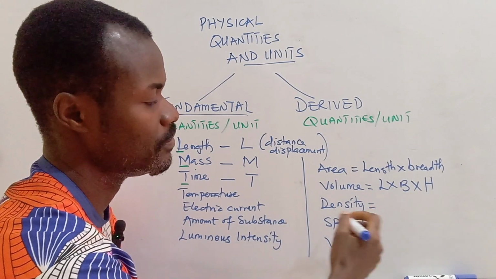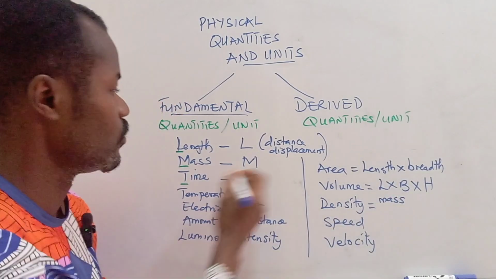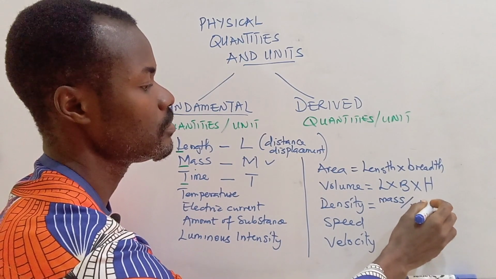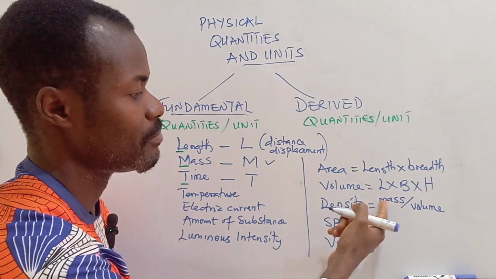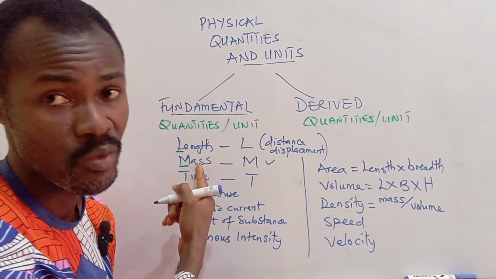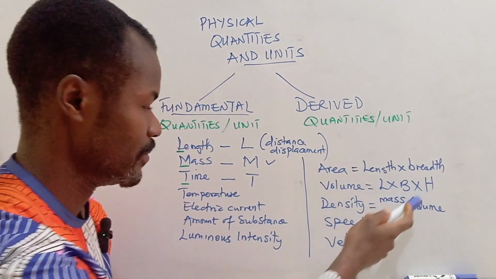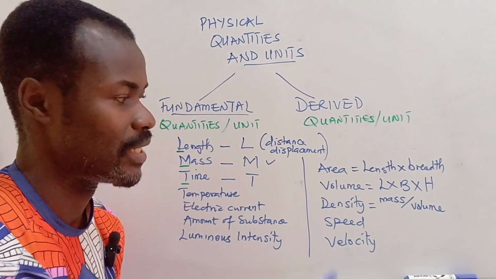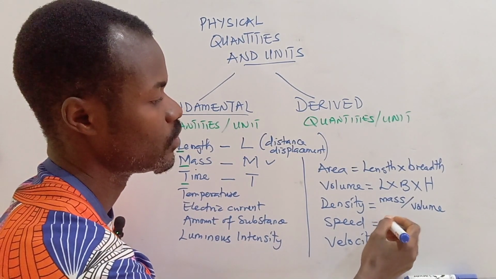Now your density is the ratio of our mass divided by volume. Already volume is a derived quantity, and mass is a fundamental quantity. So most times when you multiply two or more fundamental quantities, you get a derived quantity.